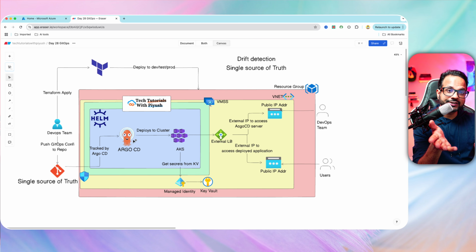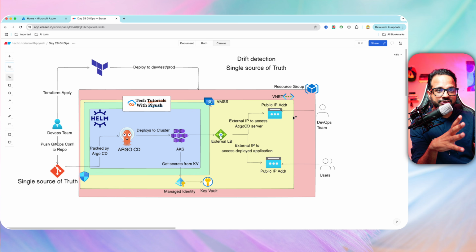Argo CD application will be deployed, which will take care of your drift detection and your GitOps. It will be installed and managed by Helm. Then it also creates an external load balancer on which your application will be accessible, as well as your Argo CD server, because your Argo CD server also will be a public facing application.